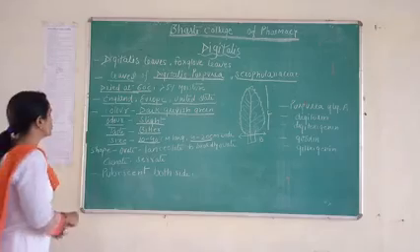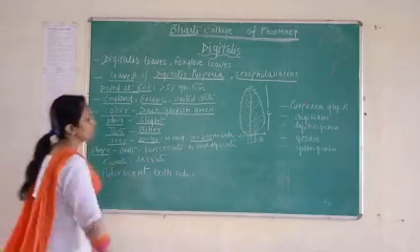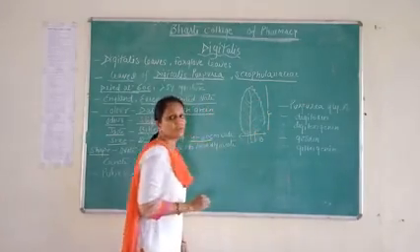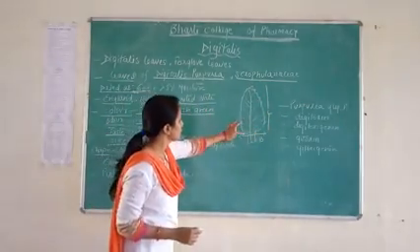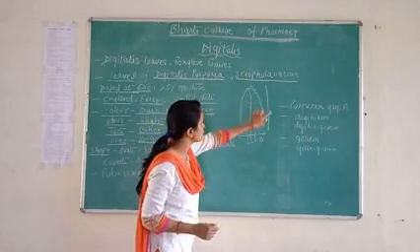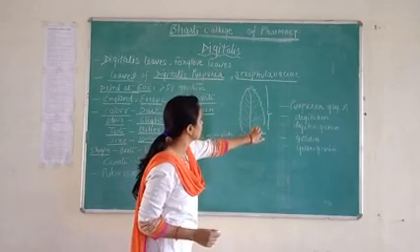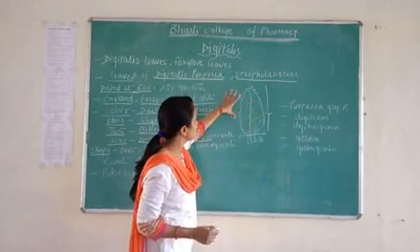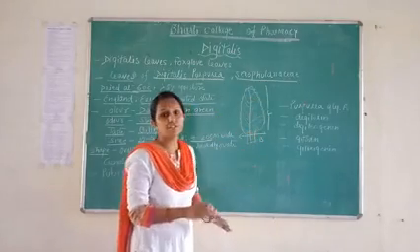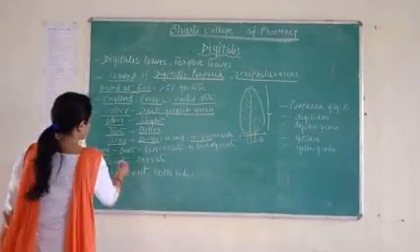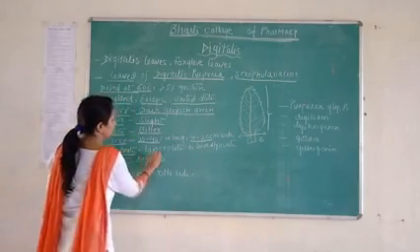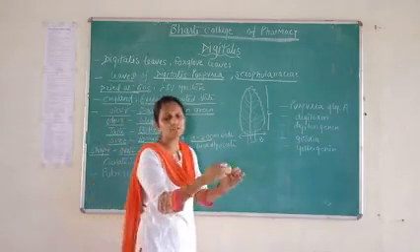Next we go through the shape. Shape means what shape we see in the leaves, and we see the shape of the margin of the leaf. The shape is ovoid. Sometimes it becomes lanceolate.